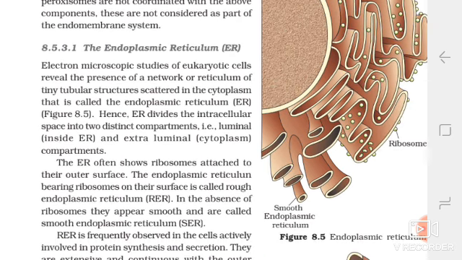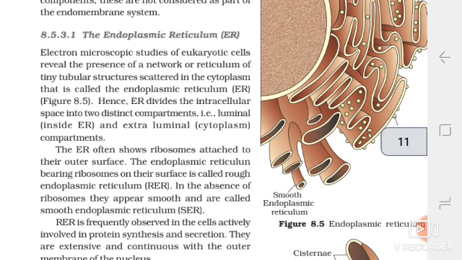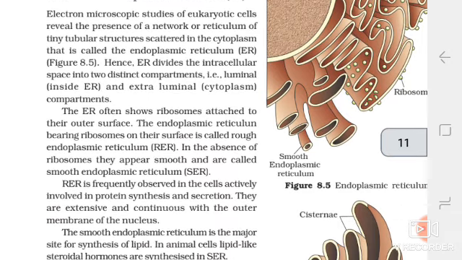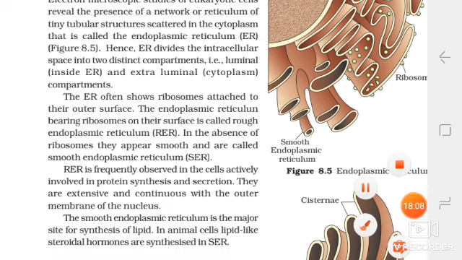The endoplasmic reticulum often shows ribosomes attached to its outer surface. The endoplasmic reticulum bearing ribosomes on its surface is called rough endoplasmic reticulum. In the absence of ribosomes, it appears smooth and is called smooth endoplasmic reticulum. Rough endoplasmic reticulum is frequently observed in the cells actively involved in protein synthesis and secretion. It is extensive and continuous with the outer membrane of the nucleus.